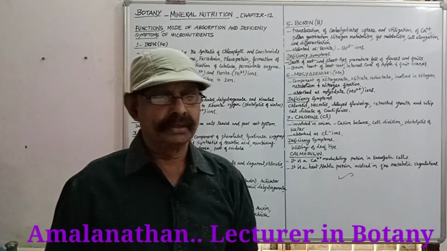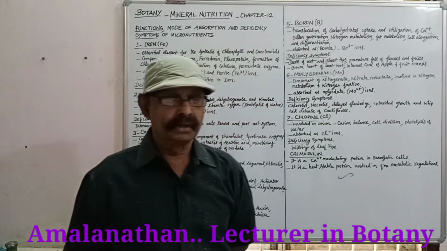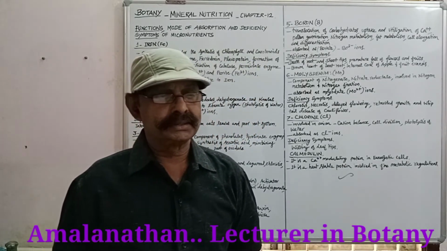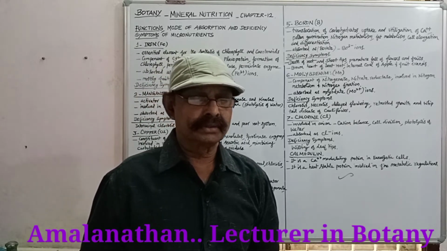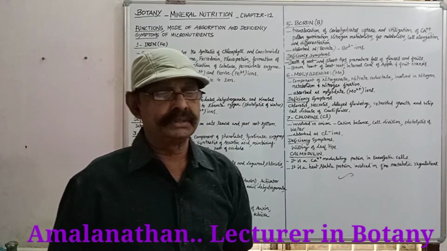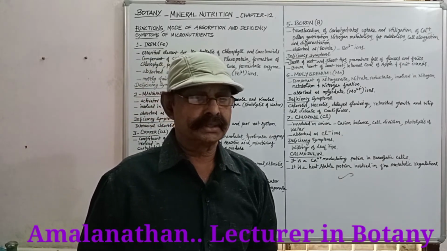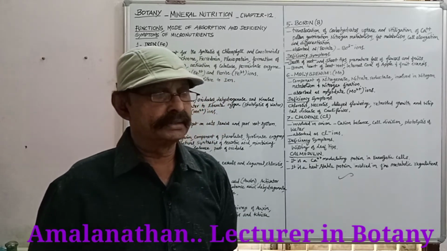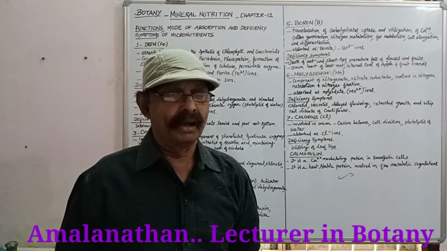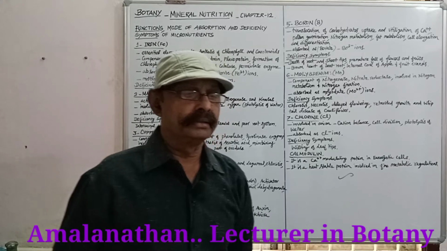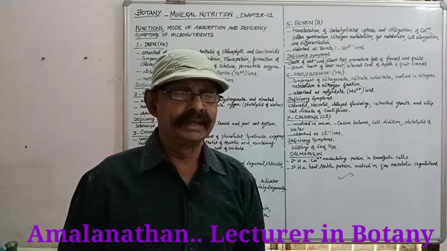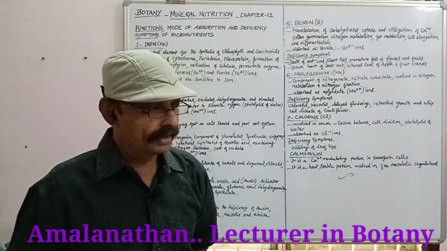It is the activator of carboxylases, alcohol dehydrogenase, lactic acid dehydrogenase, glutamic acid dehydrogenase, carboxypeptidases, and tryptophan synthetases. There are so many enzymes which are activated by zinc. It is absorbed as Zn2+ ions.